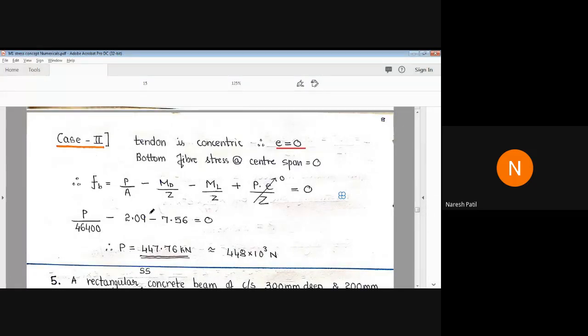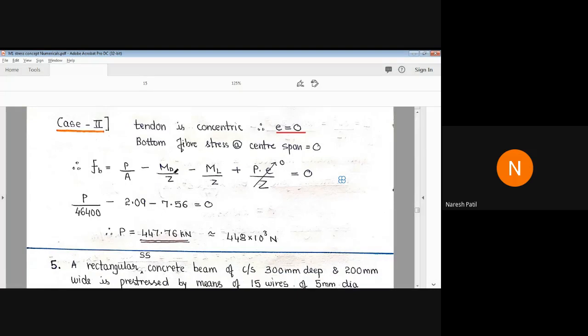You can see here again, FB, the bottom fiber stress, is P by A minus MD by Z minus ML by Z plus P e by Z. But this term gets nullified, or you have to neglect this term, because e is 0 here. Understood? So again substitute in the formula and get the answer for P.